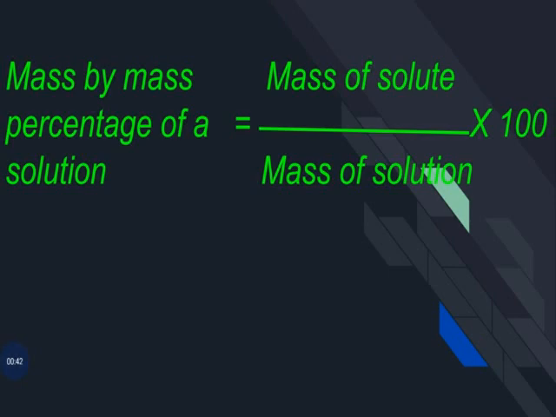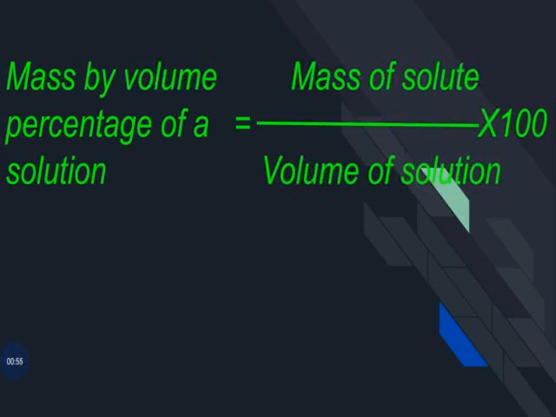I'll give you the equation to find mass by mass percentage of a solution. The equation is mass of solute divided by mass of solution into 100. And for mass by volume percentage of a solution, there also you can see the same equation: mass of solute divided by volume of solution into 100. Normally we use this equation in the case of liquids.